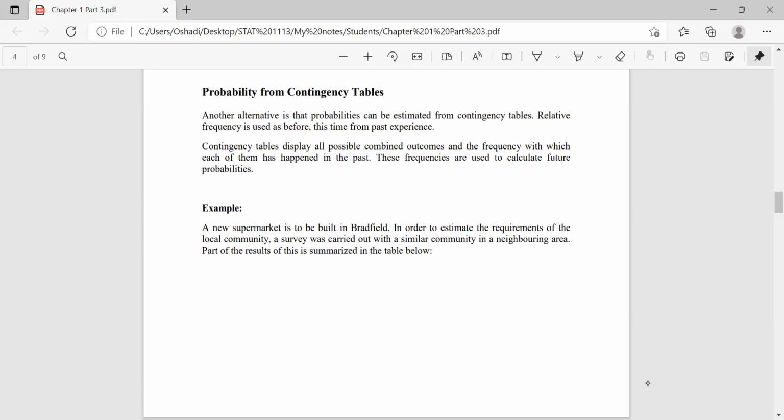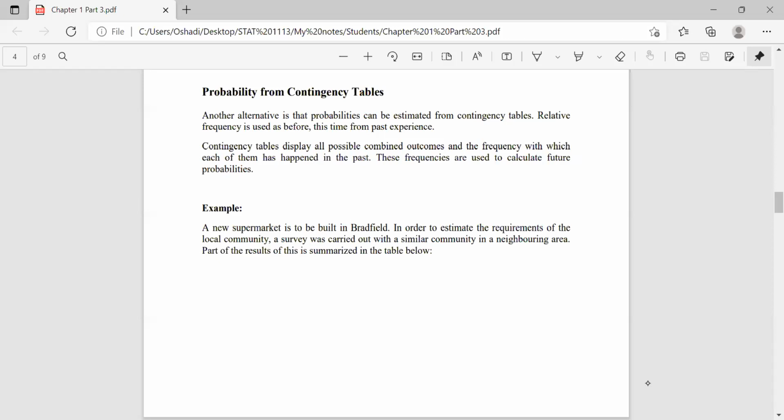Contingency tables display all possible combined outcomes and the frequency with which each of them has happened in the past. These frequencies are used to calculate future probabilities. So in contingency tables, we use the past data as the frequency values, and using those frequency values, we can obtain the probability values for future events, right?